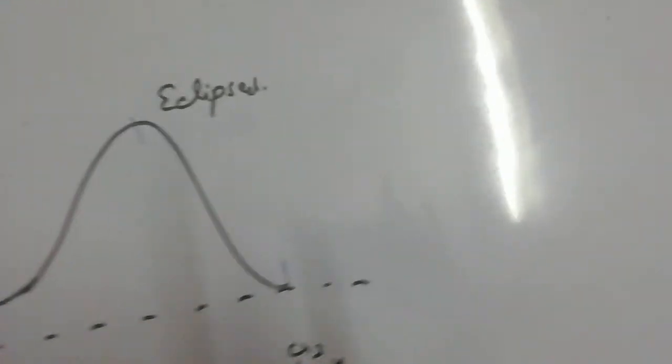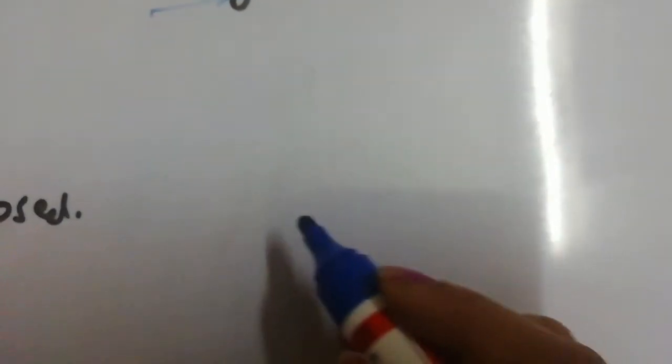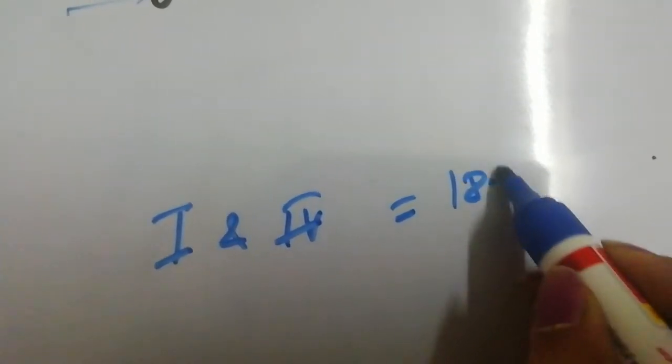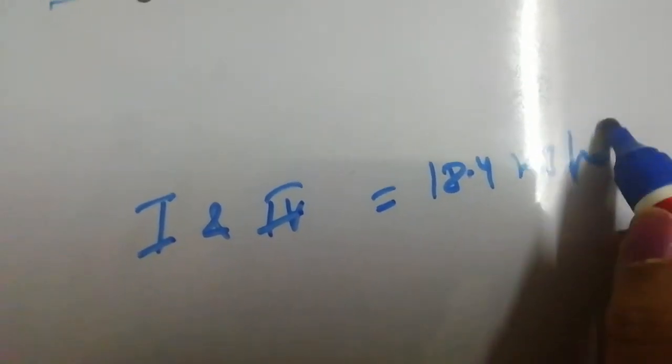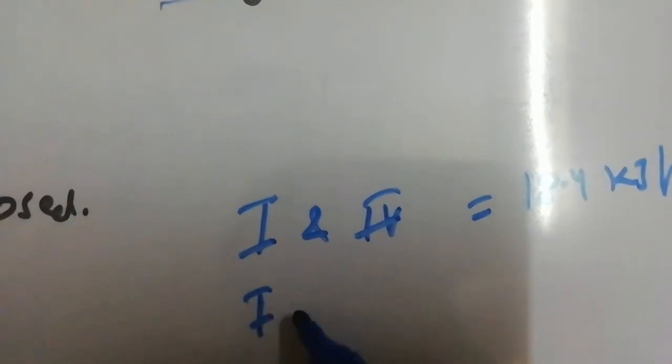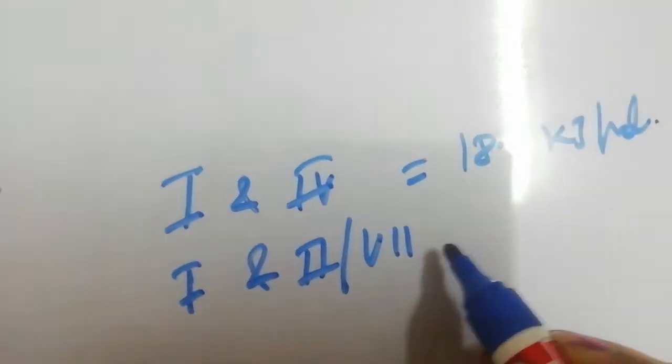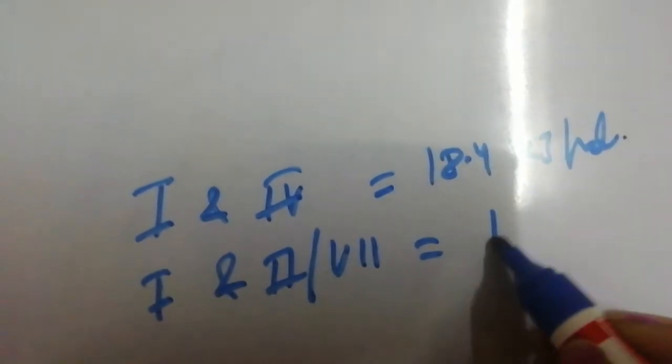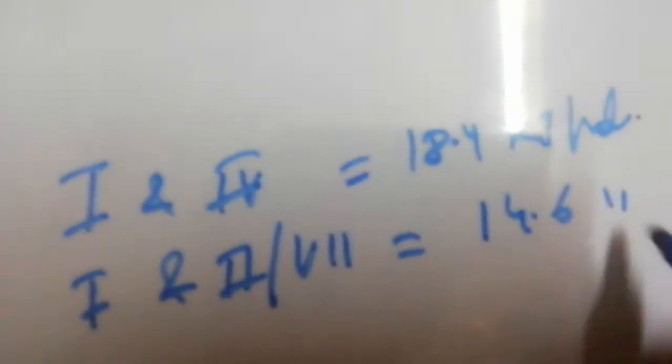So we can write that the energy difference between conformation number 1 and conformation number 4 is equal to 18.4 kilojoules per mole. Energy difference between conformation number 1 and conformation number 2 or 6 is equal to 14.6 kilojoules per mole.